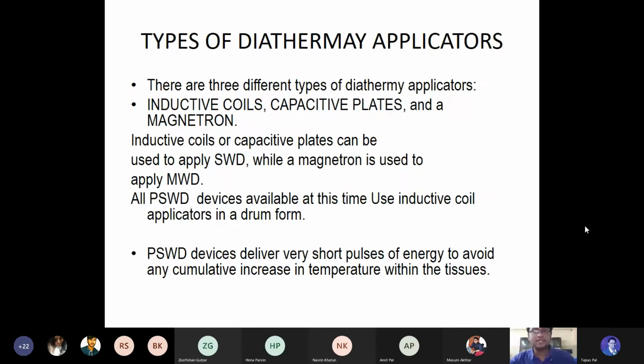Now the second part was the types of diathermy application. That means all the types of diathermy. What are the different types?